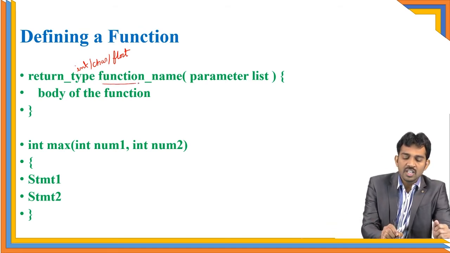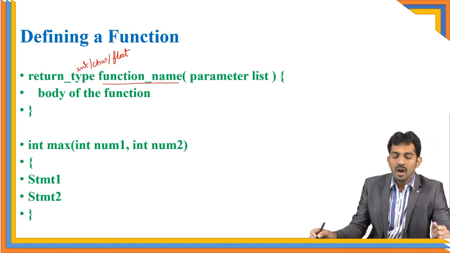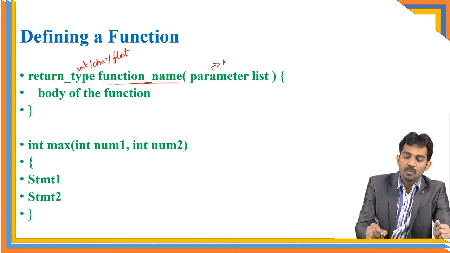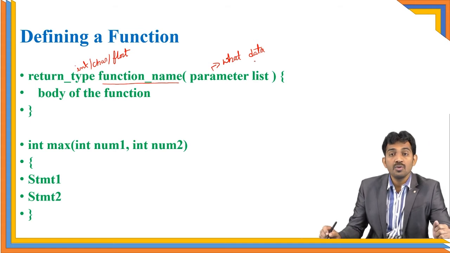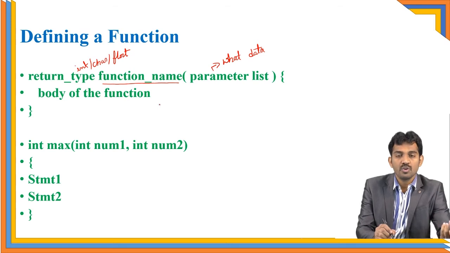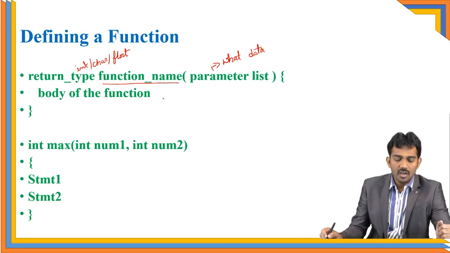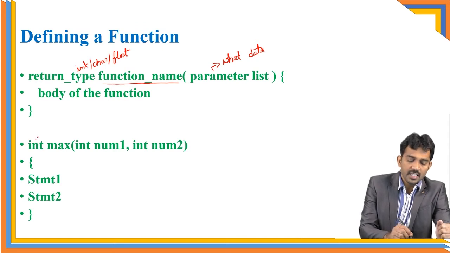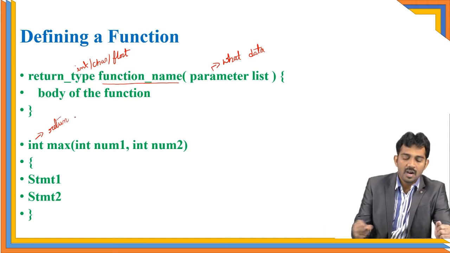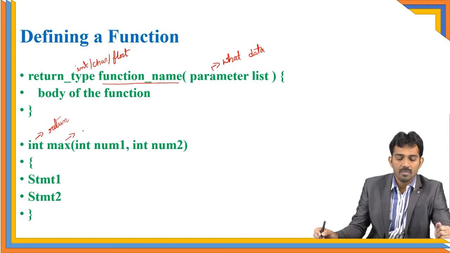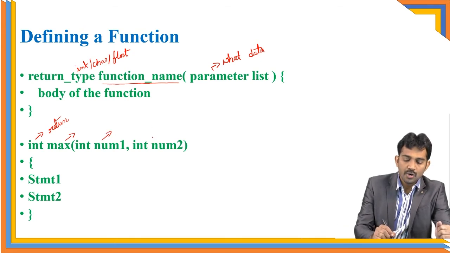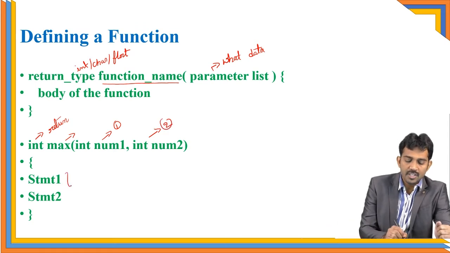And the function name. You know that the function name follows the same rules as variable names. And the parameter list: what data we are going to send from the calling function, as well as the body of the function, what kind of process you are going to do here, right? See, for example, int is the type, which means you are going to return int data, and this is the function name, max is the function name, and these are the parameters we're going to pass, one and two parameters, and these are the statements.